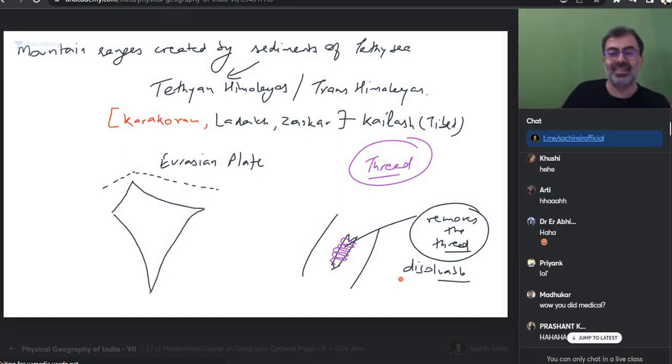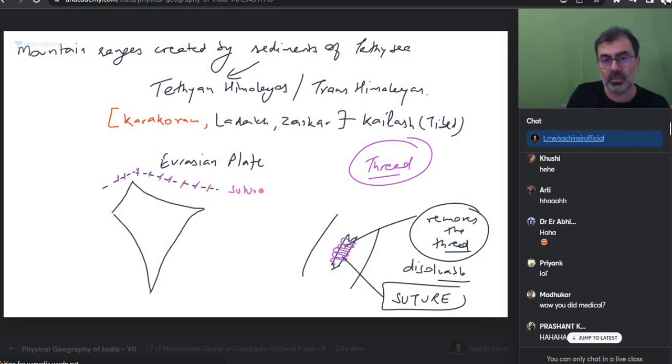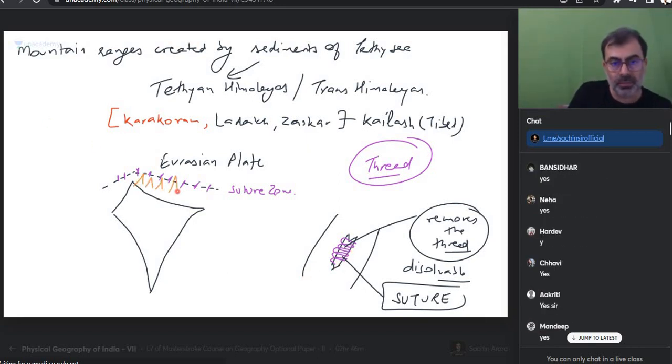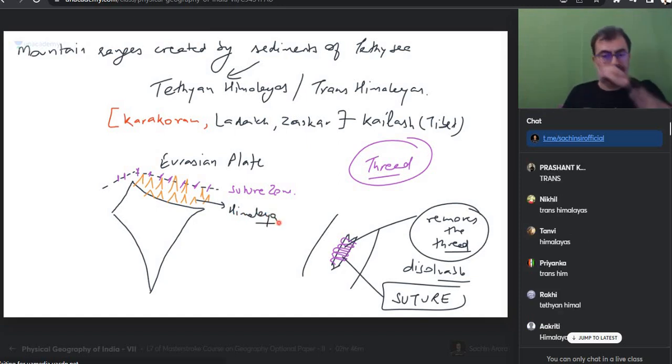Okay, everyone, please pay attention. We are looking at this Eurasian plate. This stitch, in technical language, we say suture. So can I say the place where the Indian and Eurasian plates meet, I can call it the suture zone? Is everyone okay? And what is this, everyone? Himalayas. So the point where the Indian plate and Eurasian plate meet is a suture zone. A vocabulary word has been given to you.